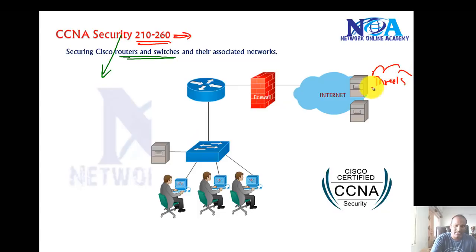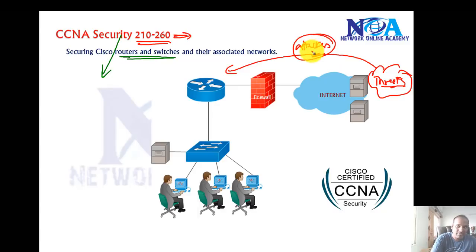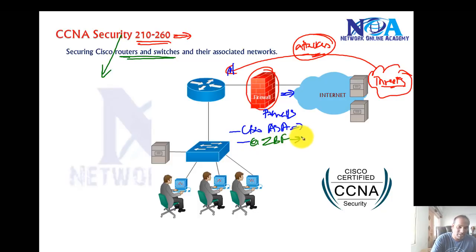Initially, we'll try to recognize some of the threats or vulnerabilities which you can expect from the LAN, like attackers or hackers trying to introduce some kind of malicious traffic, or trying to gain some access to my network devices, and how we can restrict that by using specialized security devices called firewalls. So our focus will be on understanding ASA firewalls, the Cisco ASA firewall, as it is a Cisco course, and also we'll see how we can implement firewall features like zone-based firewall features on the Cisco IOS routers.